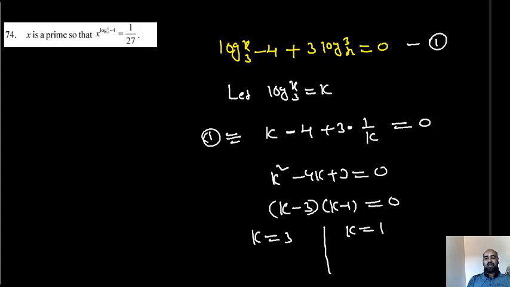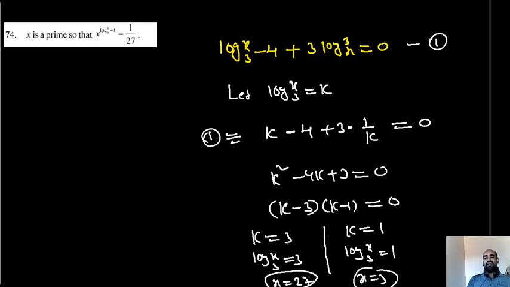k means log x to the base 3 equal to 3 or logarithm of x to the base 3 equal to 1. To write the exponential form, what will we get? x is equal to 27, x is equal to 3. So two solutions are there for the problem: 27 and 3. But what does the question say? x is a prime number. 27 is not a prime, 3 is a prime. Now I can say that my answer is 3. So x equal to 3 is the solution for the problem.